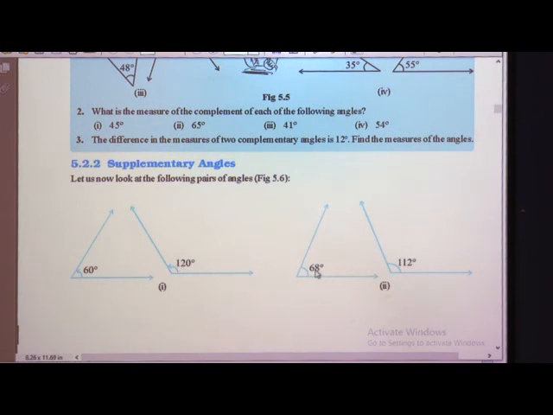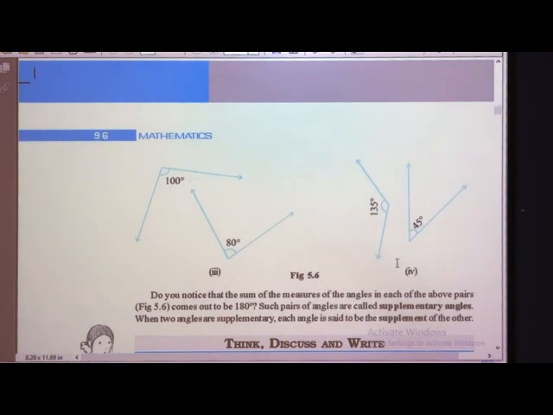Here is one more example we will see, 68 and 112. If the sum is 180, then this angle is known as a supplementary angle. We have some different examples here, so we will try to find out. One may be an acute angle and the other an obtuse angle.